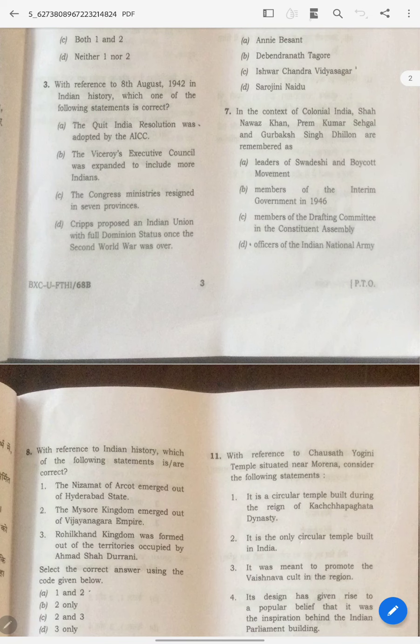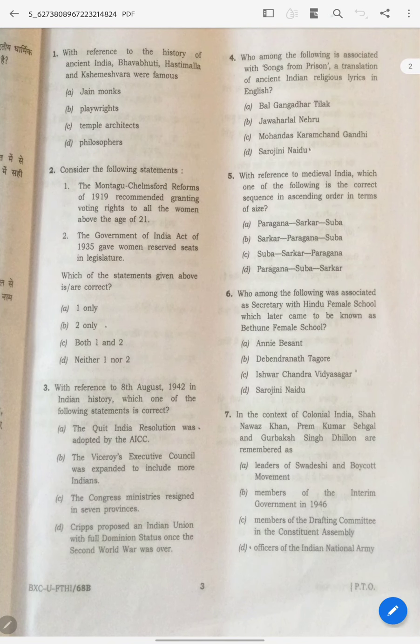This is a very basic question. This is not a very difficult question. This is a very difficult question. You can say songs of prison, and translation of ancient Indian religious relics in English. Who does this? Will Bal Gangadhar Tilak do this? No, definitely not, because it is in English, right? I am not degrading Bal Gangadhar Tilak, but still